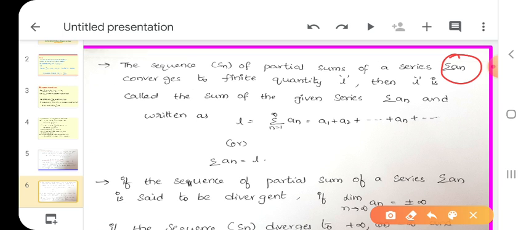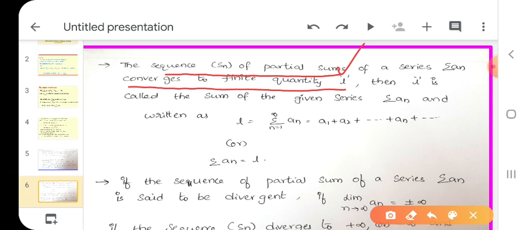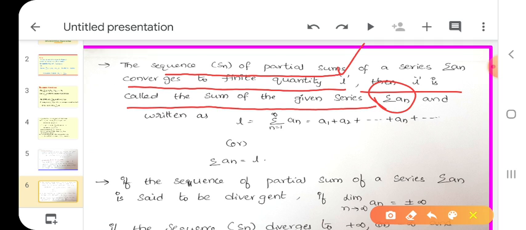For this we take the partial sum of the sequence Sn and we find the limit. We get a real number L. That means the sequence of partial sums converges to a finite number L. Okay. See here, I wrote, the sequence Sn of partial sums converges to a finite quantity L, then L is called the sum of the given series summation an.